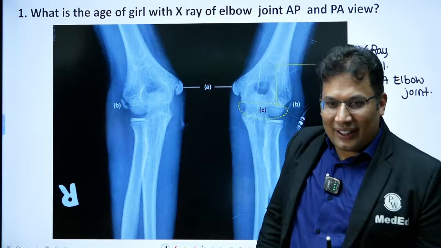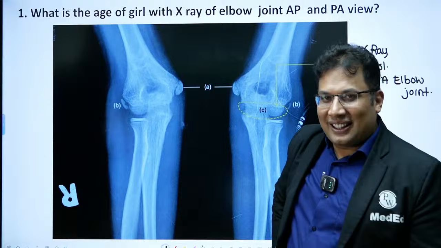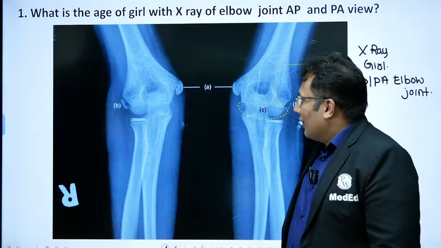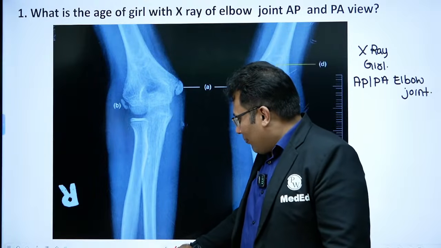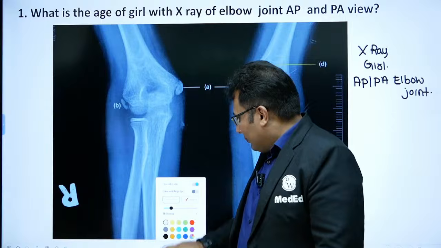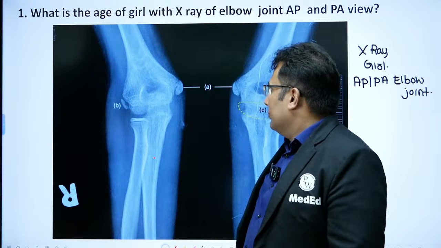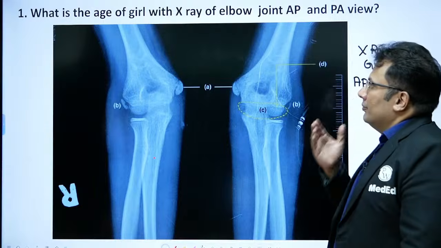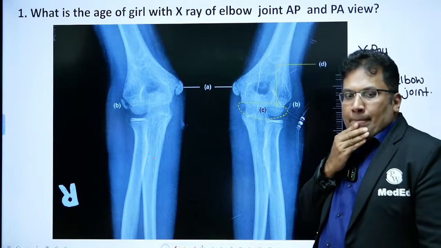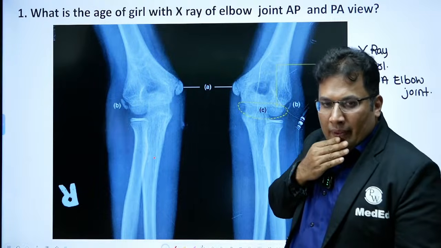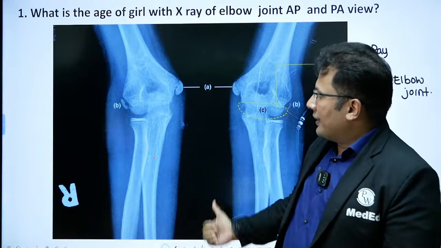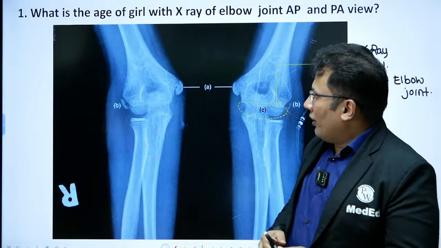Now look at this. Age क्या हो सकता है इसमें? ये देखो. Come on, try, guys. This is very important. Very, very important. I'll give some time. Look at the X-ray. Elbow joint.